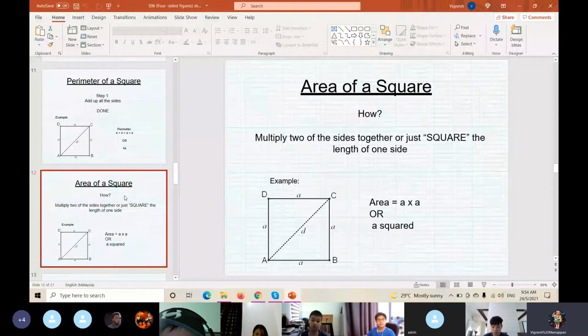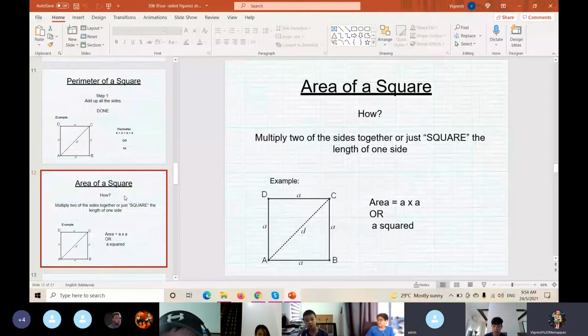The formula that we used for the rectangle is the same formula we have to use for the square. Not side plus side. I'm asking the formula of area. The formula for the area of a square, my dear class. Not side times side times. What is the formula now?